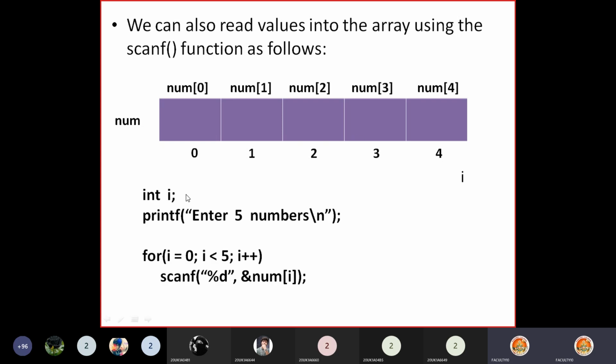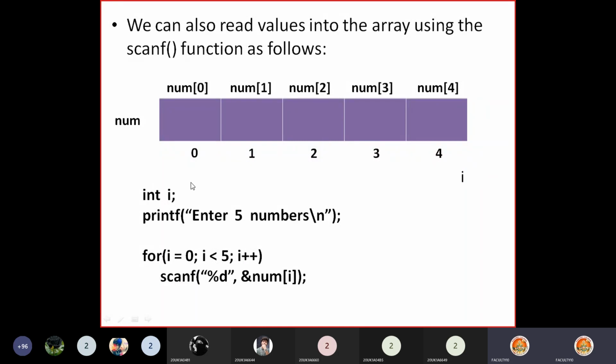How can we use the scanf function? Now see here. For example, I need to declare a variable, because whenever we want to enter through the keyboard, we see here 5 elements, 5 scanf functions you can write. But if you have 100 elements, will you write 100 scanf functions? No. So in such a case, you have to read repeatedly using a single scanf, and whenever there is a repeated operation, we can use a loop. So this should come into your mind. Using a for loop and scanf function, now you can read any number of elements into the array.